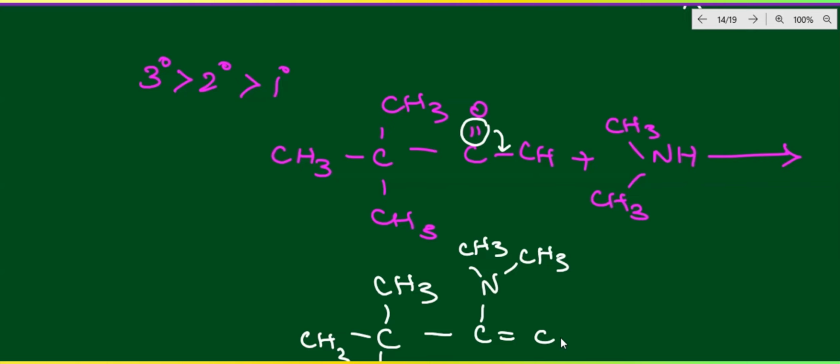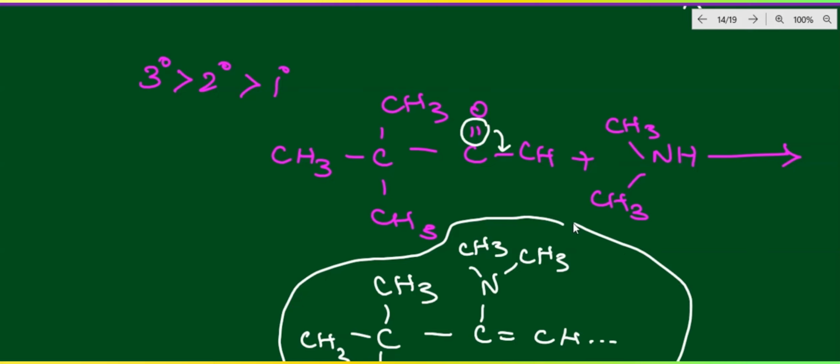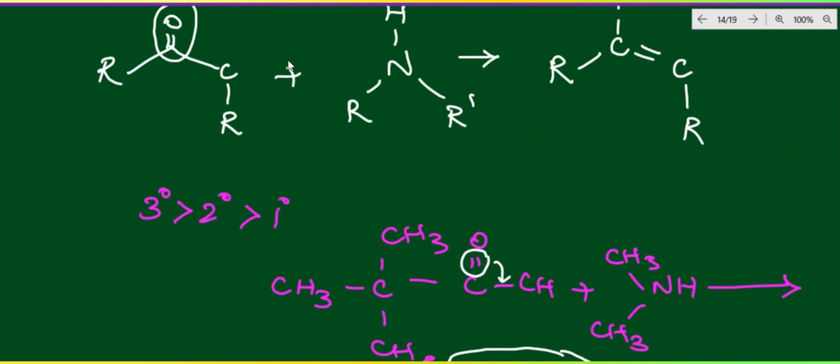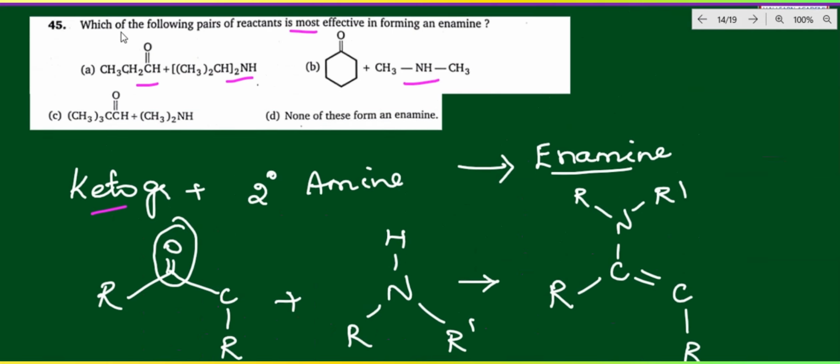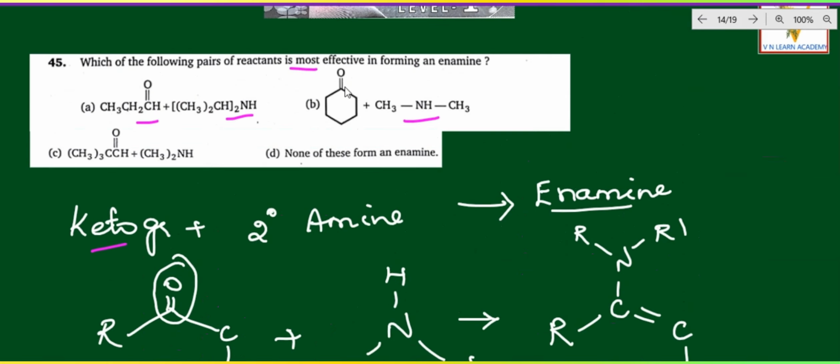I'm not giving that mechanism, I'm giving that idea for you to get that point. So this is the way the compound will be. Why I'm mentioning no enamine formation is just for you to understand. Tertiary carbon is more reactive than secondary and primary. Here option C is tertiary, whereas option B is primary only, right?